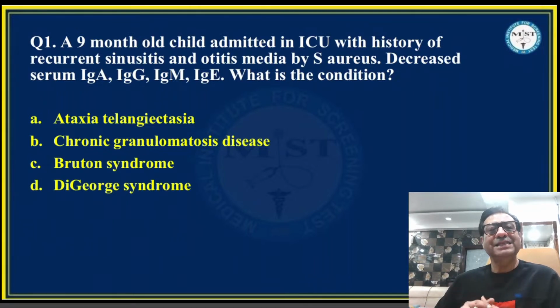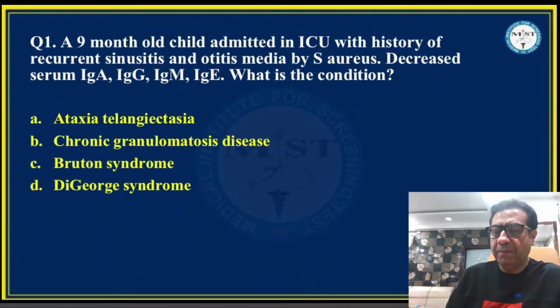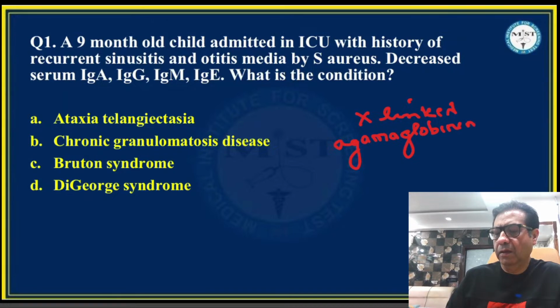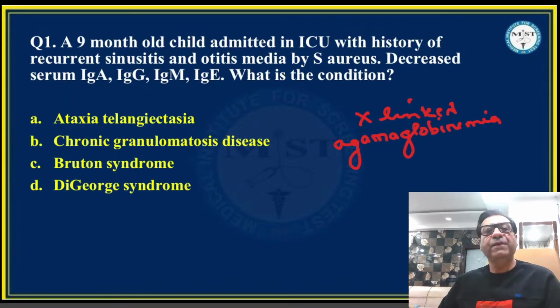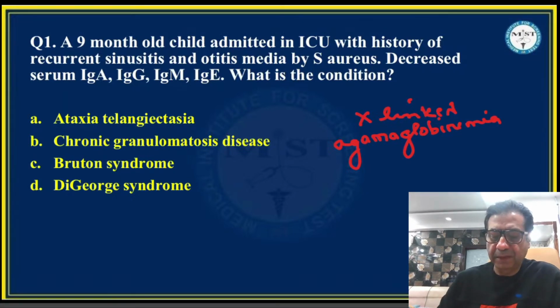So this is a primary immunodeficiency seen in children, and it is called X-linked agammaglobulinemia. So what is the name? It is called X-linked agammaglobulinemia. The other name for this condition is Bruton's agammaglobulinemia.